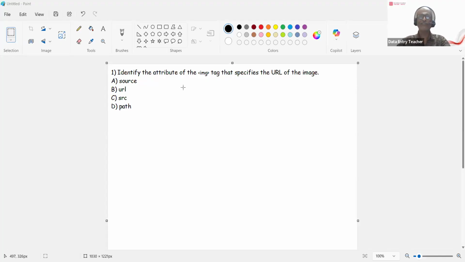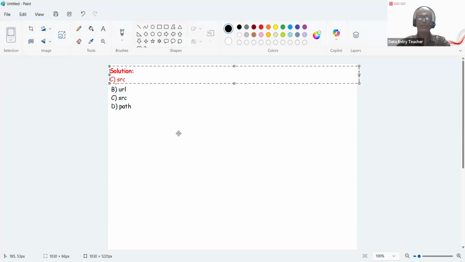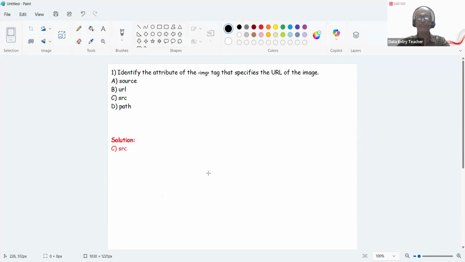All right, so this is the first question that you're seeing, MCQ. October 2024. Identify the attribute of the image that specifies the URL of the image. So URL of the image, how do you specify? You have to use the attribute SRC for the image tag, right?